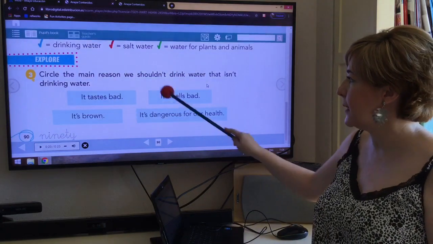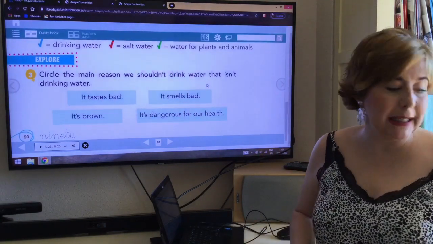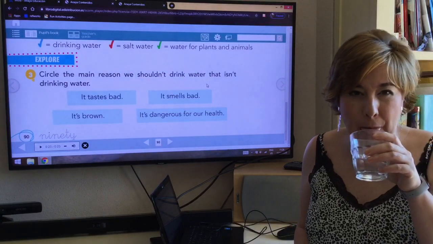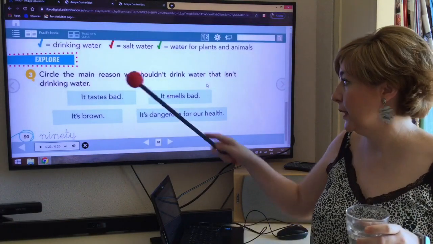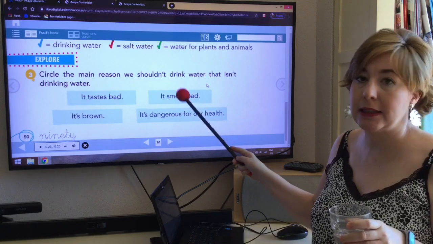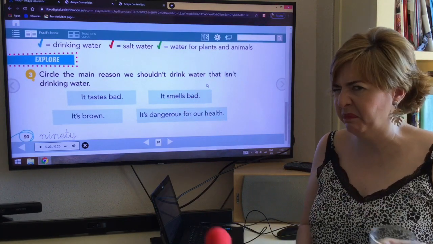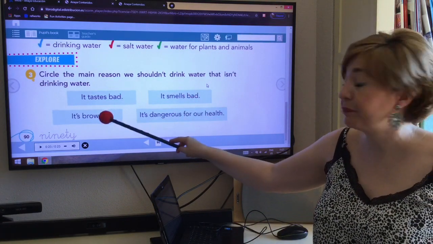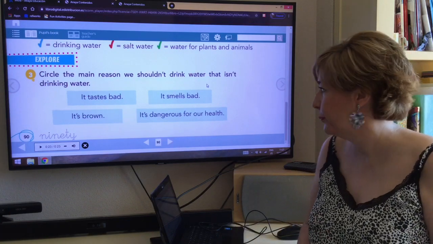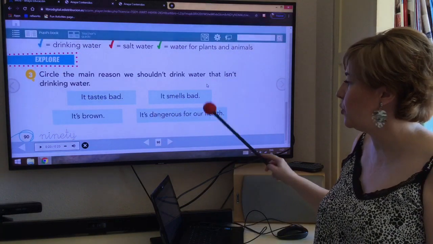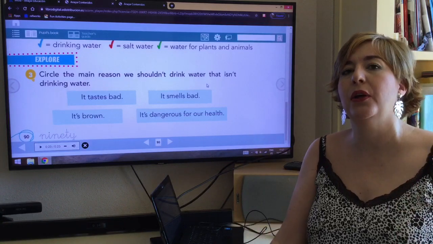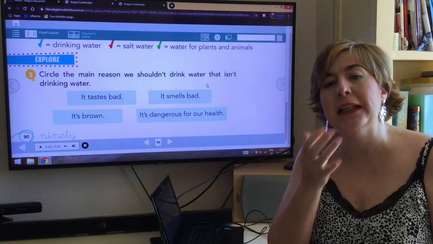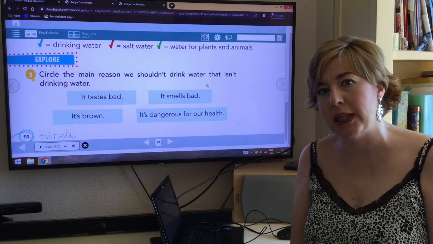Here you have several possibilities. It tastes bad. This is one possibility. It smells bad. It's brown. Or it's dangerous for our health. Which one do you think is the most important?